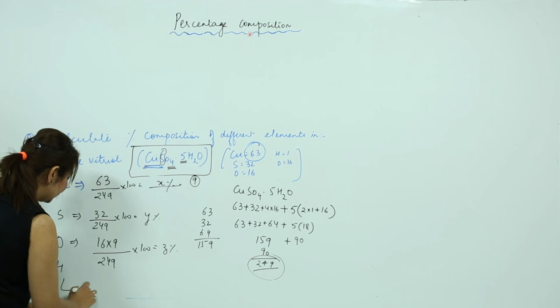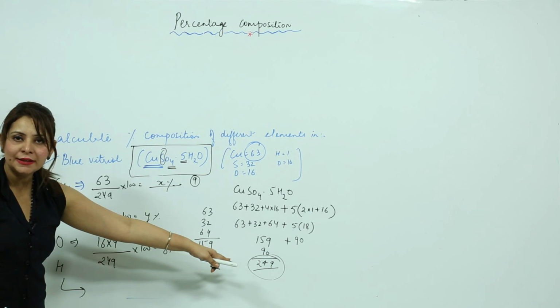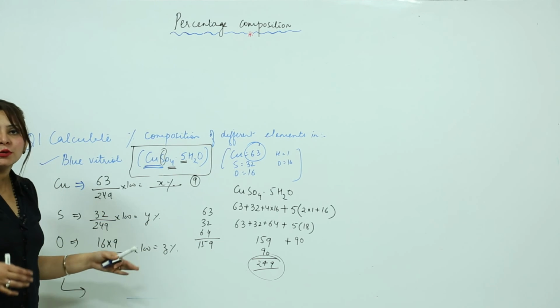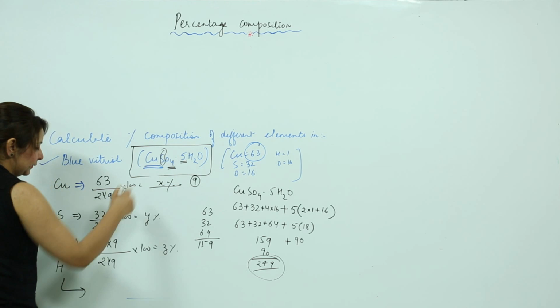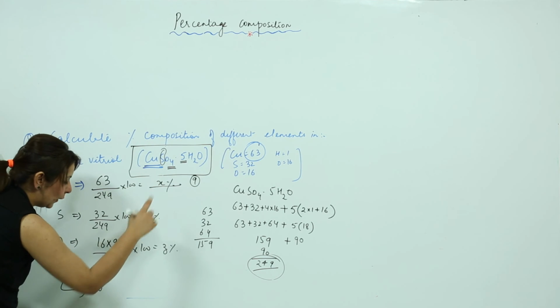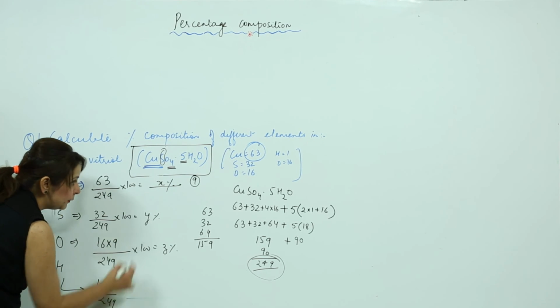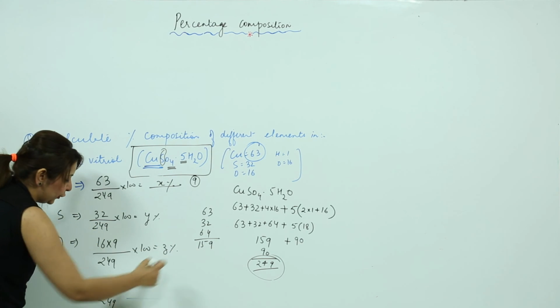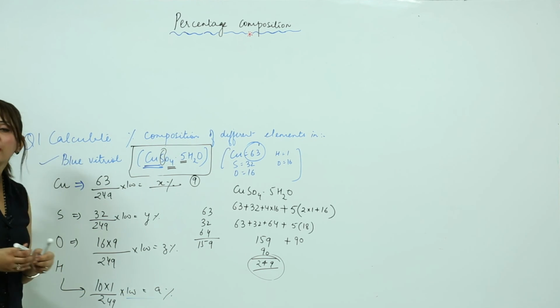Now how to calculate this fourth one? Either you can subtract these percentages from 100, then also you will get the result. Otherwise you can solve in the similar way as we did for these, right? So how many hydrogens? 10. The mass of one hydrogen is 1. So for 10 it is again 10 into 1. The total mass is again the same, because the mass of this blue vitriol is 249, into 100. This will give us the percentage of hydrogen.